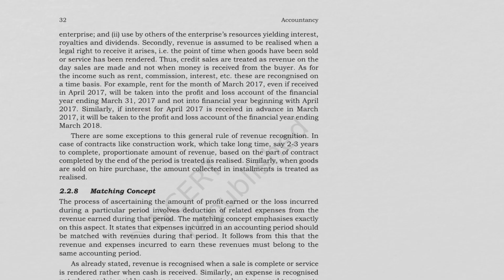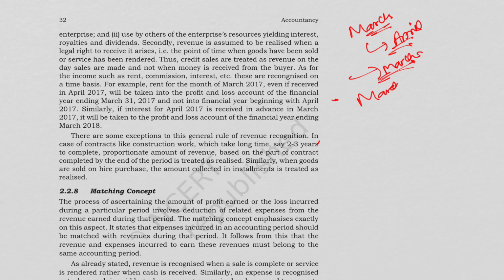A second example: rent for March, if it is received in April, still belongs to March only. Advance income example: interest for April, if it is received in March.